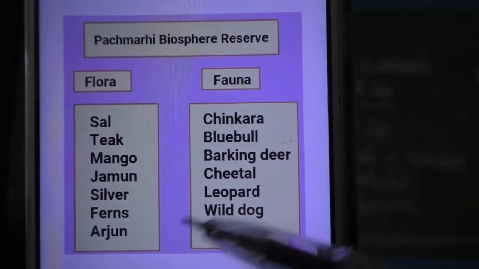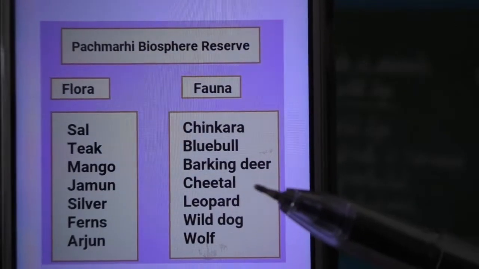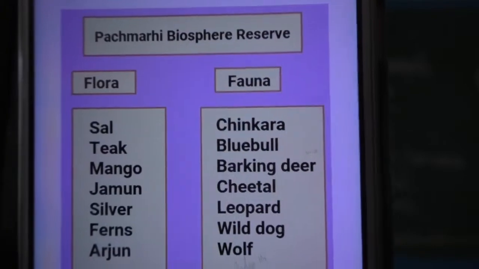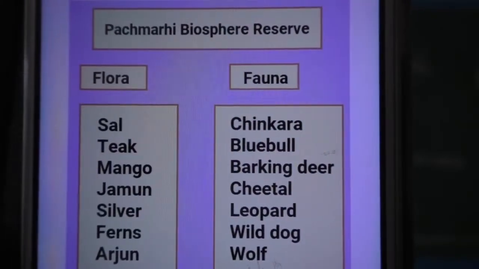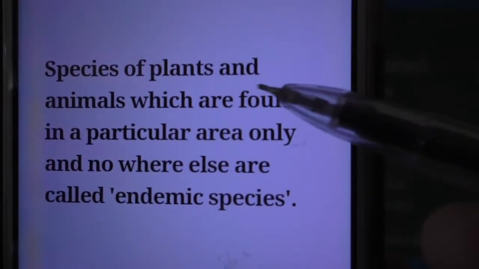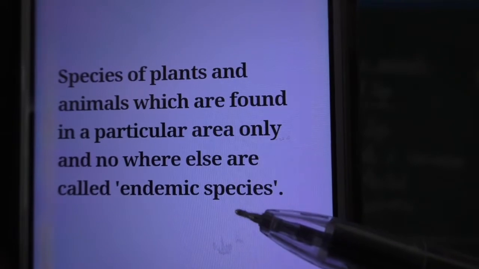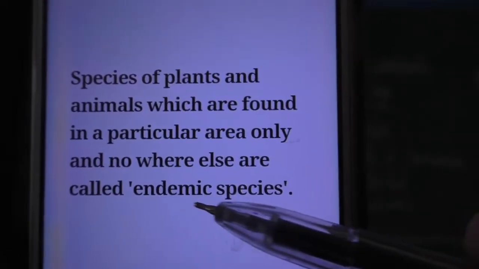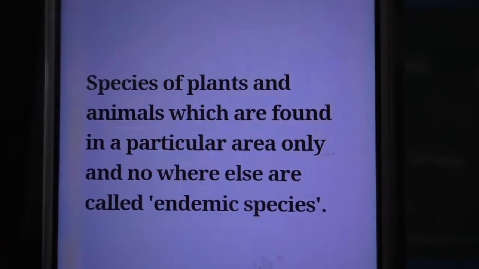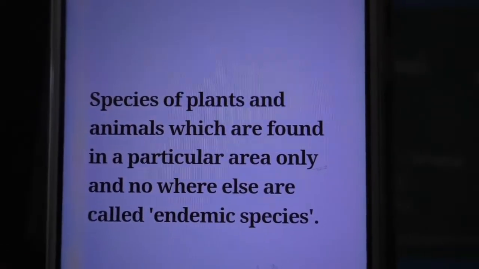Chinkara, bluebull, barking deer, cheetah, leopard, wild dog, wolf are fauna of Pachmari Biosphere Reserve. Species of plants and animals which are found in a particular area, and nowhere else can we see those species, are called endemic species.